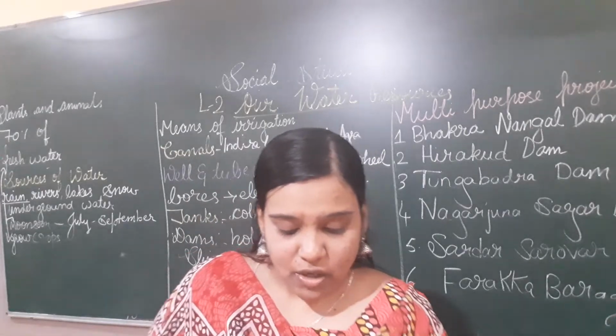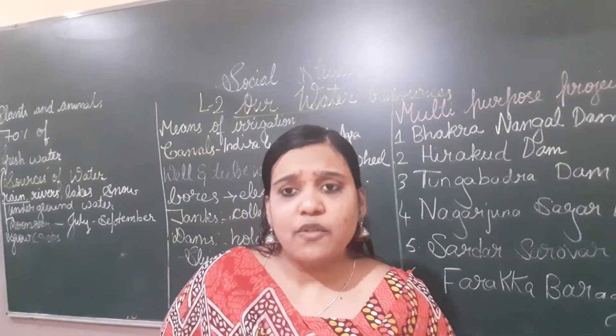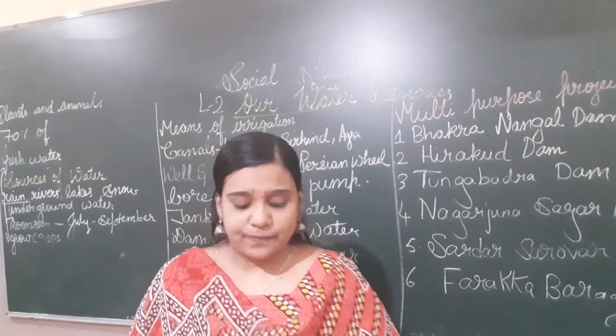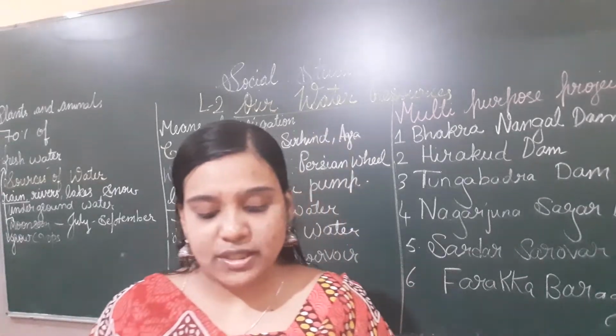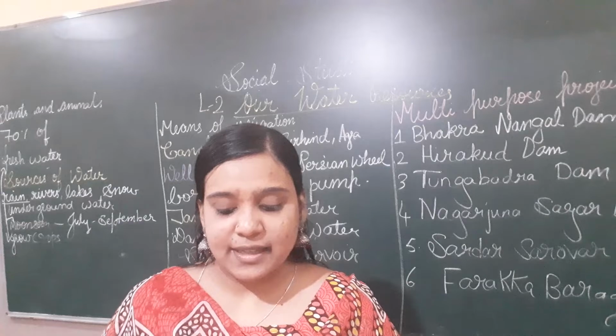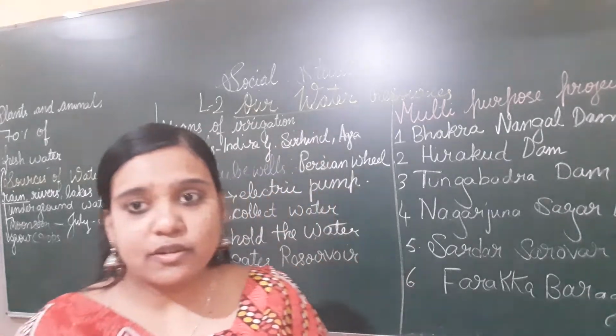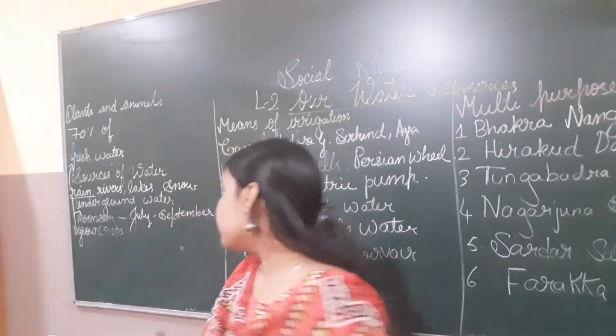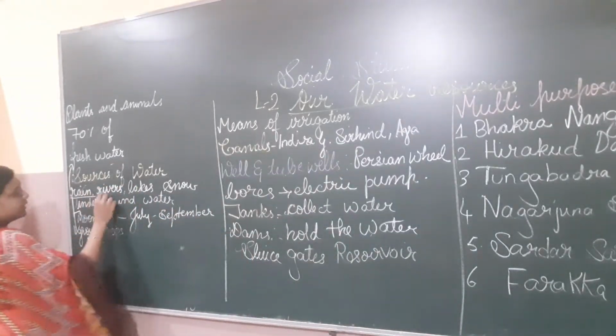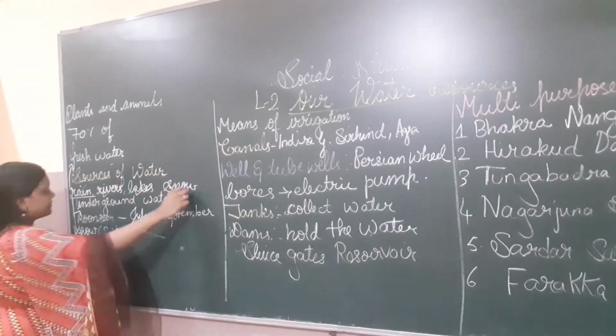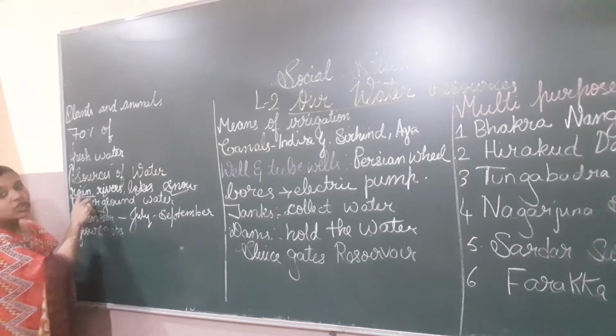Next, the sources of water. Where do we get water from? The sources of fresh water are rain, rivers, lakes, snow and underground water. So what are the sources of water, children? Rain, rivers, lakes, snow and underground water. You know rain.